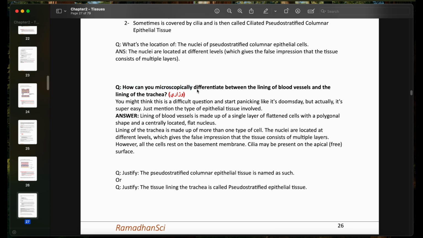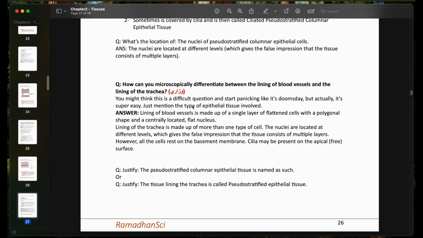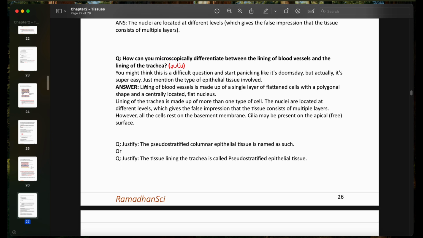Question: how can you microscopically differentiate between the lining of the blood vessels and the lining of the trachea? It's really easy. You just need to mention the type of the tissue involved. But some students freak out when they see the word microscopically. Calm down, okay? It's nothing. As long as you know that the lining of blood vessels is a single layer of flattened cells with polygonal shape and centrally located flat nucleus, I'm describing the type of the tissue here, which is the simple squamous epithelium.